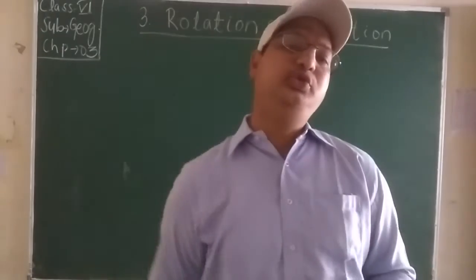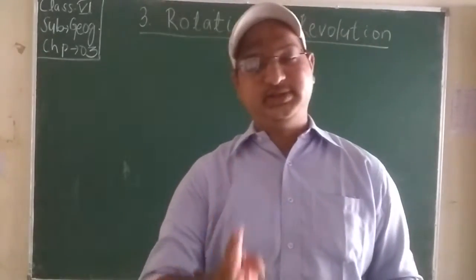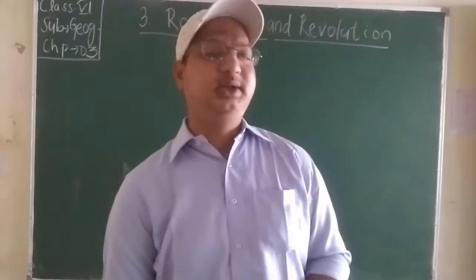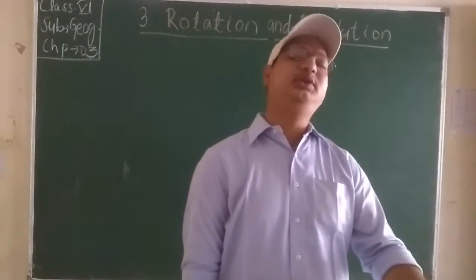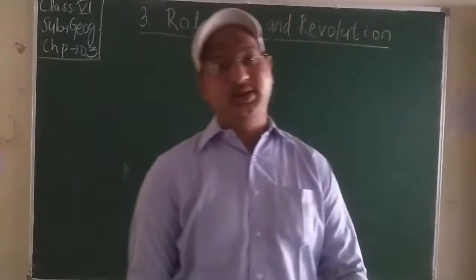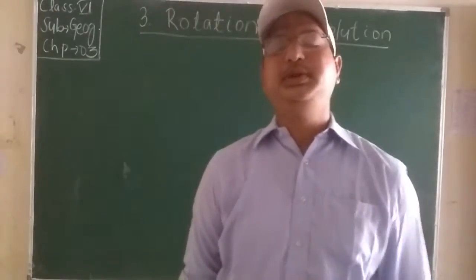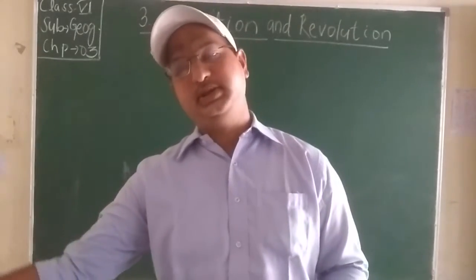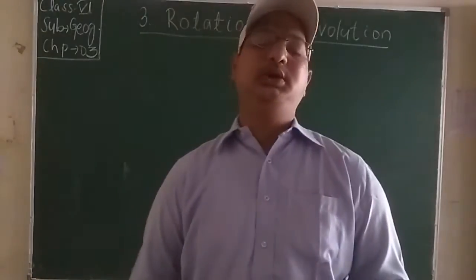As I have told you, it is not a flat surface, it is like a sphere. The part which receives the sun's rays has daytime, and it is night on the next part of the globe.